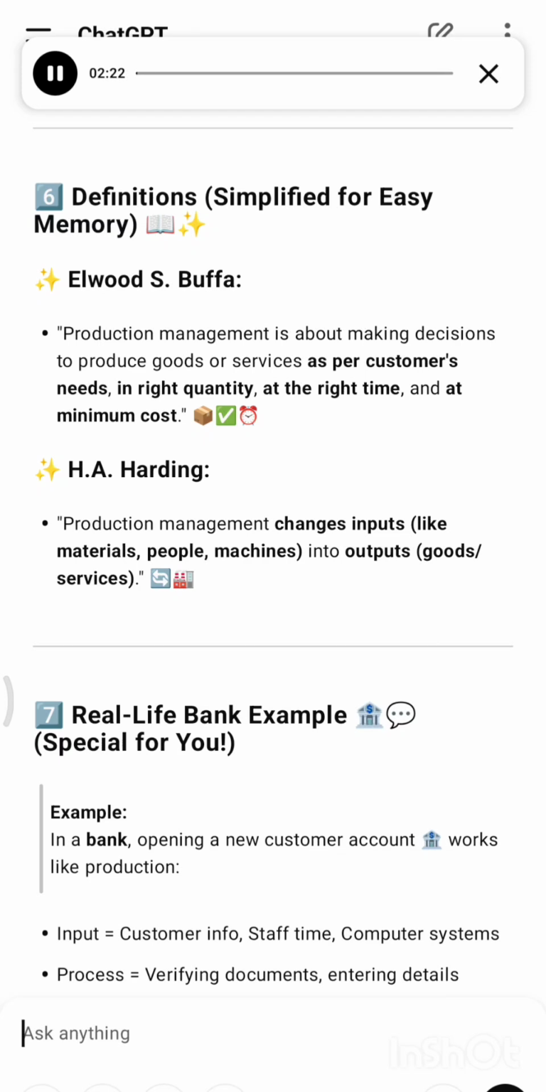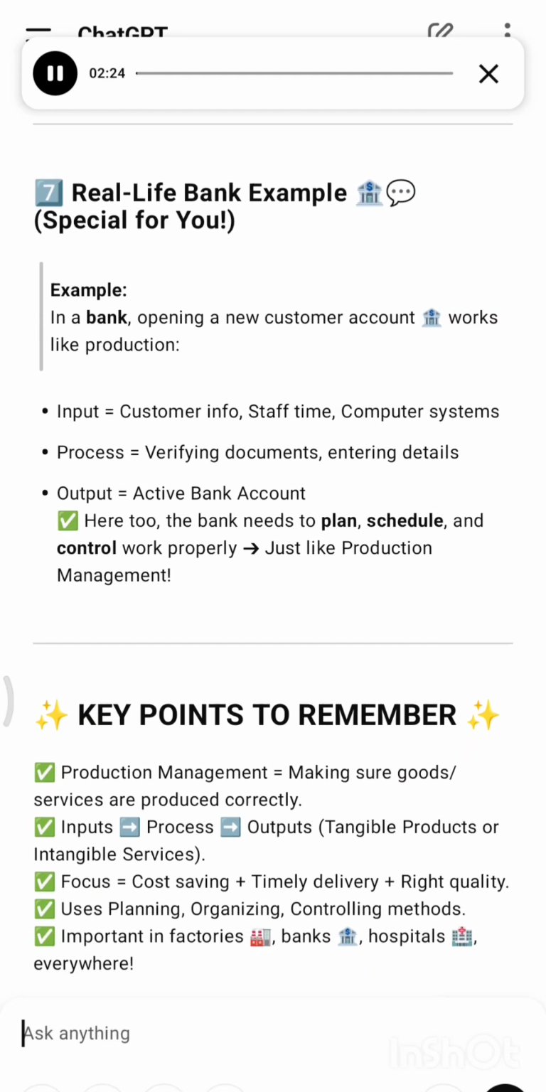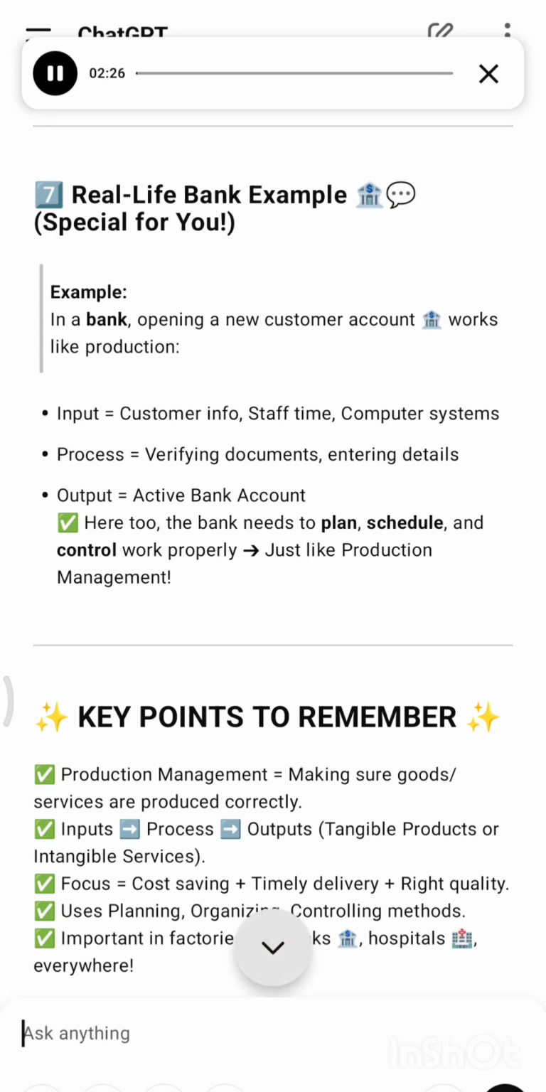7. Real-life bank example. In a bank, opening a new customer account works like production. Input equals customer info, staff time, computer systems. Process: verifying documents, entering details. Output equals active bank account. Here too, the bank needs to plan, schedule, and control work properly.